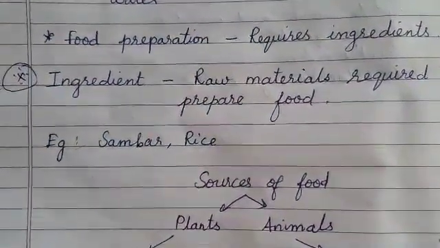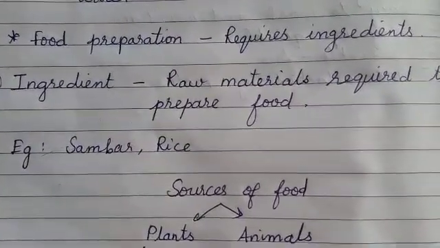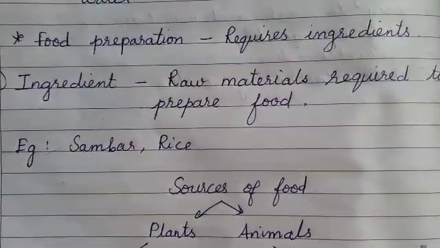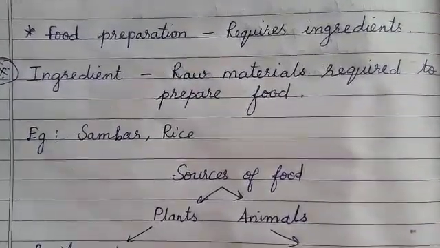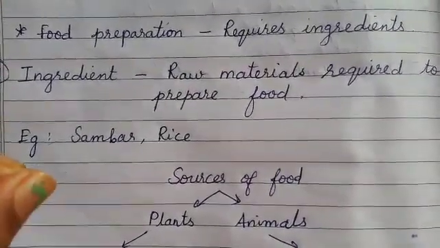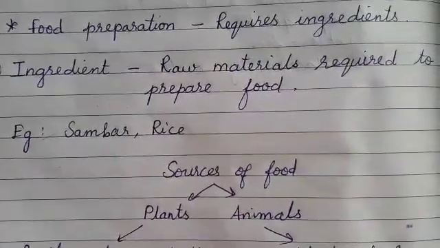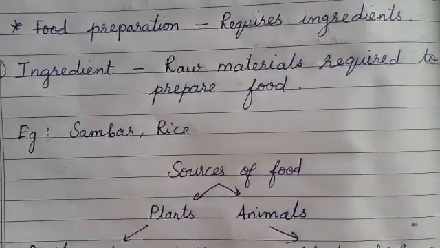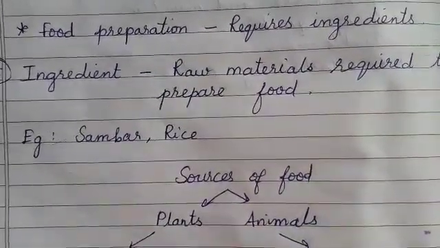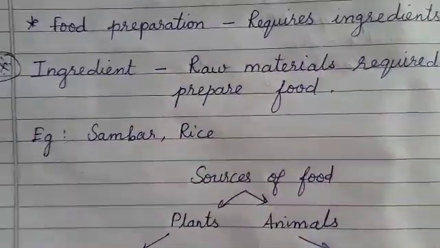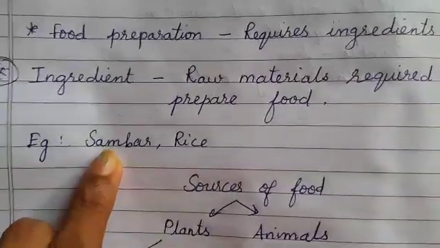Okay, so what are the ingredients to prepare a coffee? What are the materials required to prepare a coffee, my dear children? You need coffee powder, milk, sugar. Yes, that's all right. When it is on the stove, if it is boiled, then we will get our coffee ready. Okay. Now, what are the ingredients required to prepare a sambar?